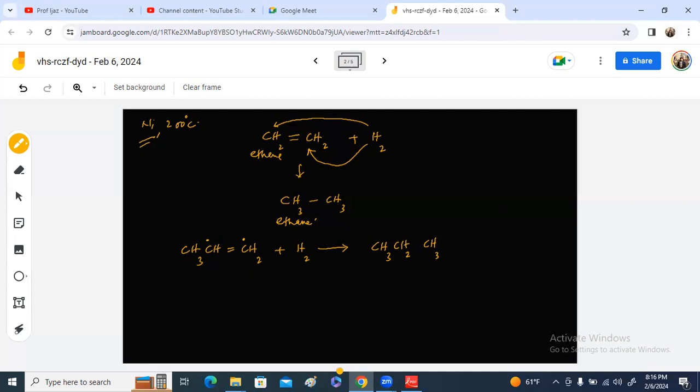So this is the addition reaction, and the importance of this addition reaction is that unsaturated hydrocarbons can be converted into saturated hydrocarbons. We can also say that vegetable oils contain unsaturation. When hydrogen is added in the presence of nickel catalyst at 200 or 250 degrees Celsius, margarine will be formed.